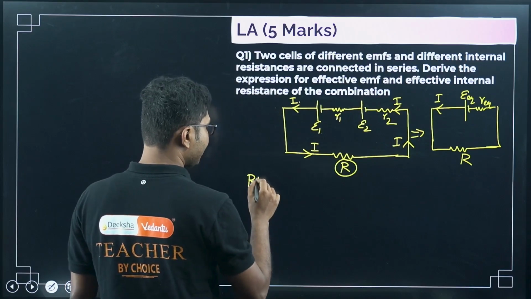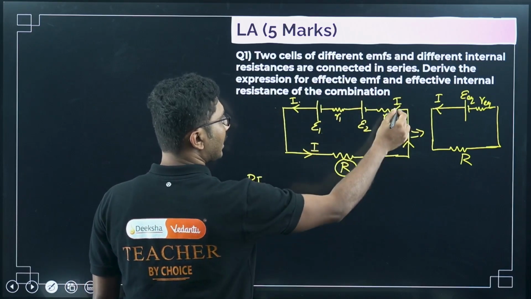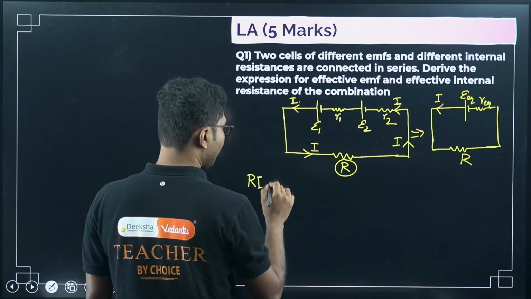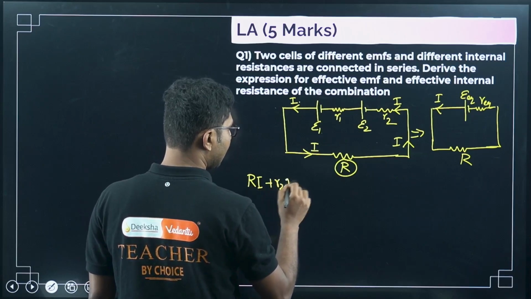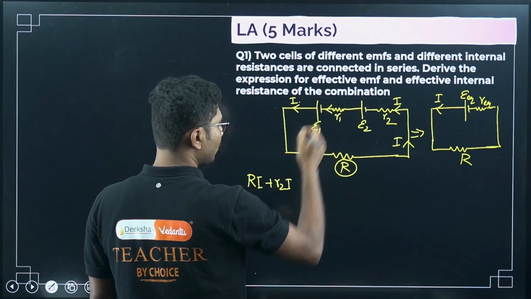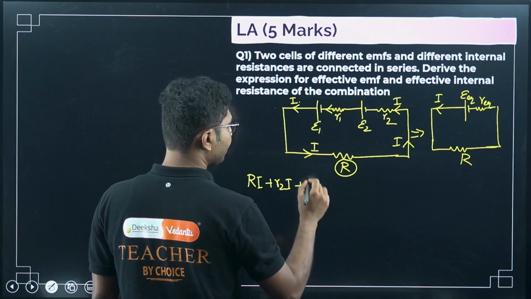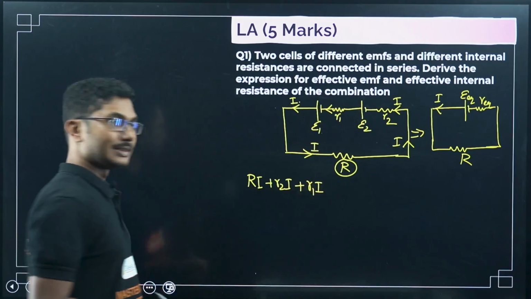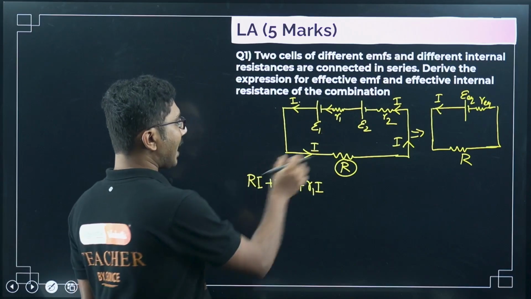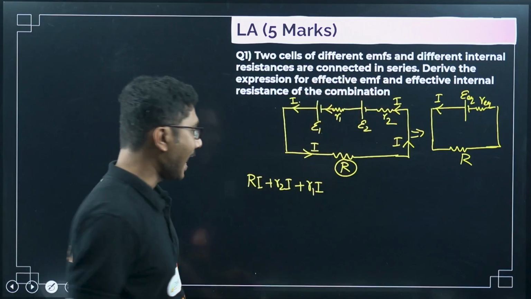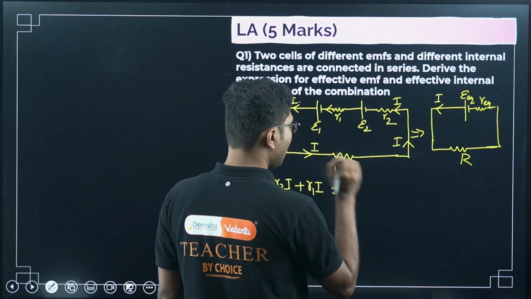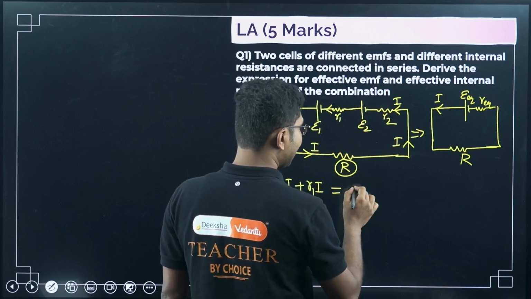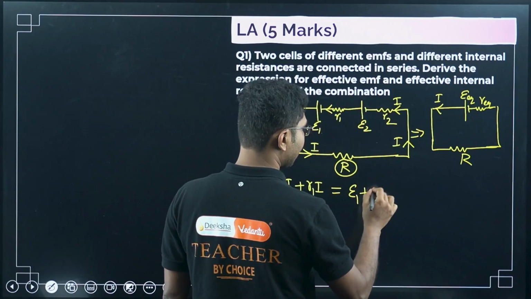So R times I. Now the current is going through R2 as well, plus R2 times I, and the same current will pass through R1 as well, conservation of charge, so plus R1 times I. This is all the voltage drop across all the resistances. That should equal the EMF attached in the circuit.